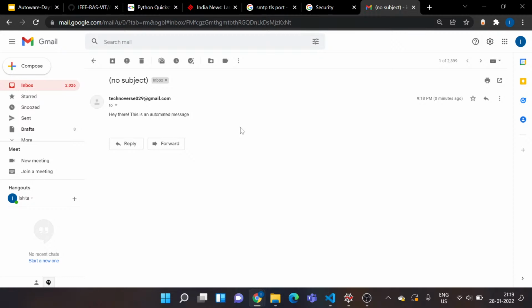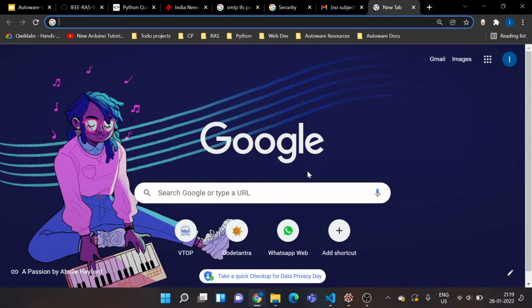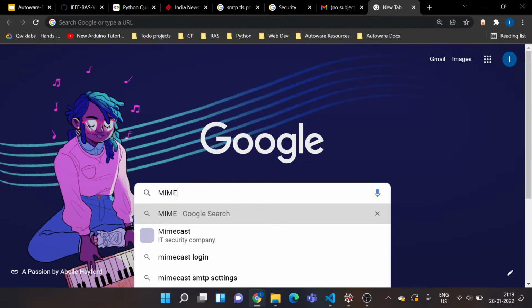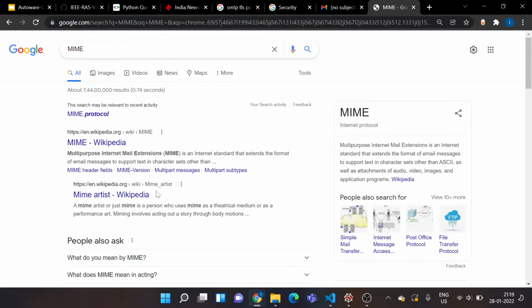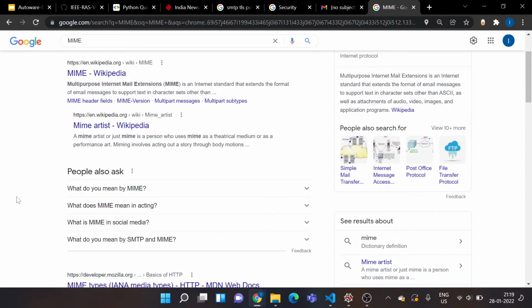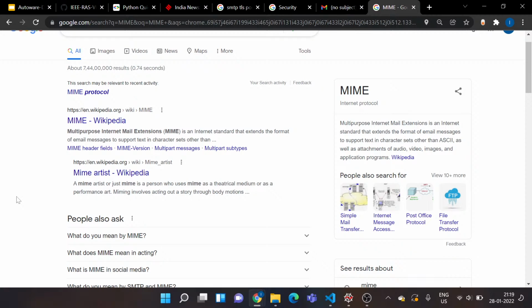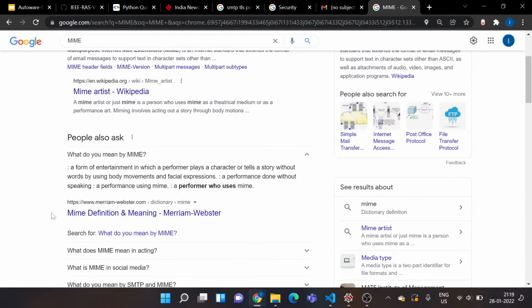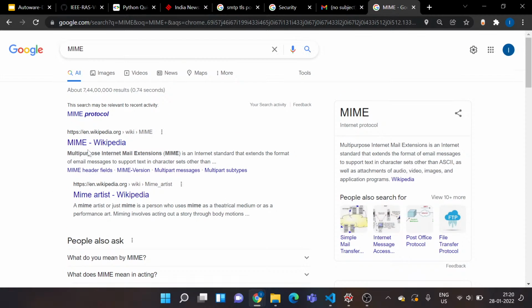So there's one option in hand. You have HTML always for formatting all of your stuff. But how do I get my HTML into my Python? So for that, there's one more protocol that's called the MIME protocol. So I'll just Google it for you guys and let's see what it is. So this MIME protocol is nothing but a Multi-purpose Internet Mail Extension. So what do you mean by MIME? Okay, this is something else.